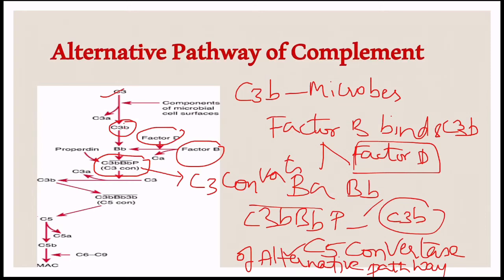This C3 convertase splits the molecules of C3 into C3a and C3b again. Then another C3b binds to this C3b, Bb and P complex, which forms the C5 convertase of the alternative pathway. This C5 convertase cleaves the C5 into C5a and C5b. Now C5b joins the cascade. The remaining steps are similar to that of the classical pathway.